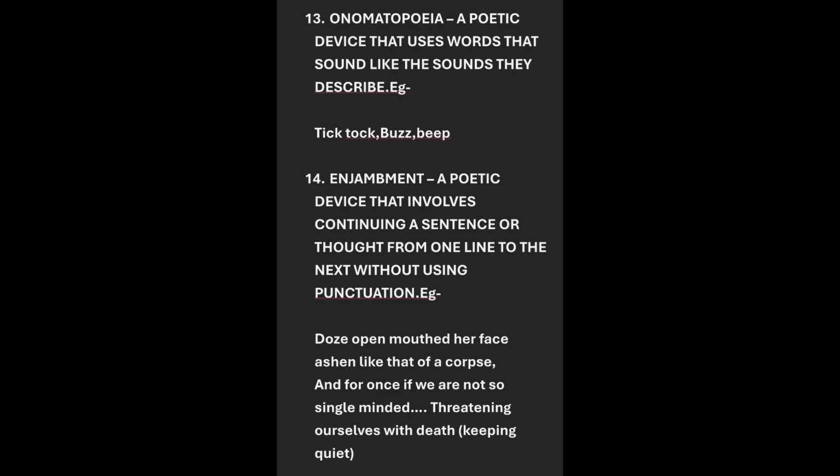Okay, we have that in Keeping Quiet, we have that in My Mother at 66. So it is a poetic device that involves continuing a sentence or thought from one line to the next line without using punctuation.